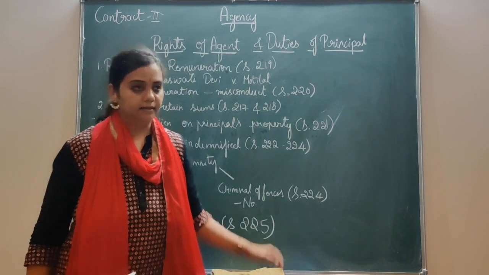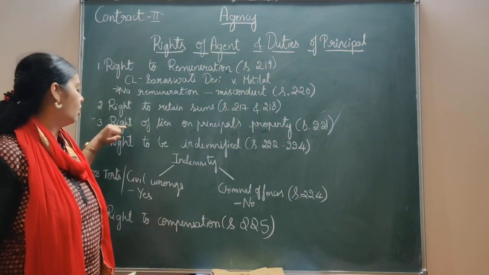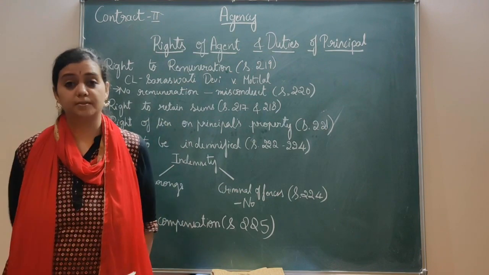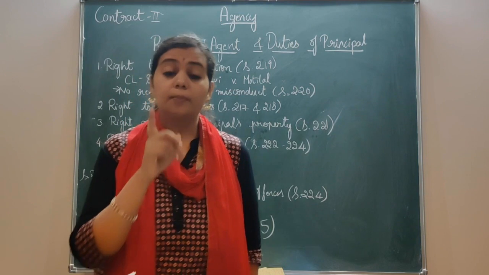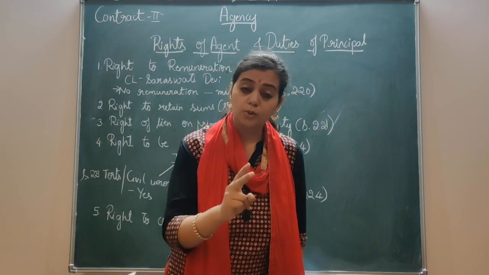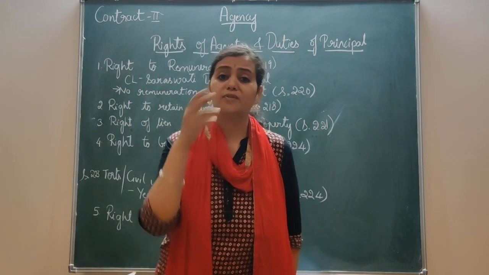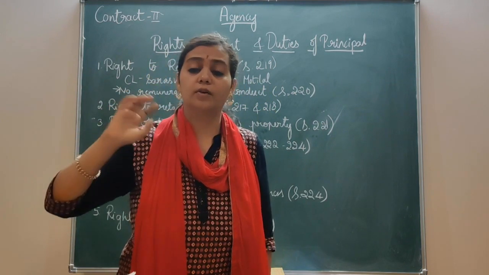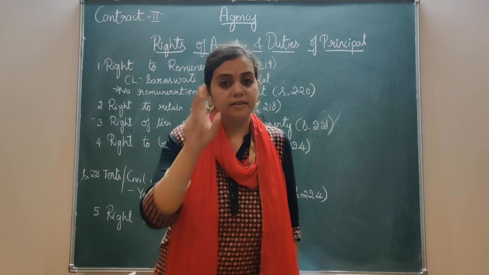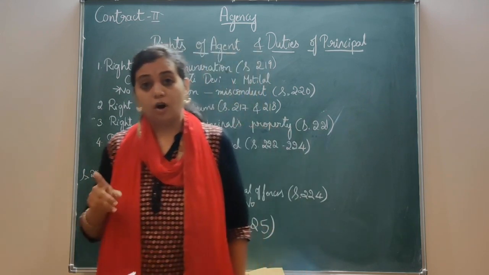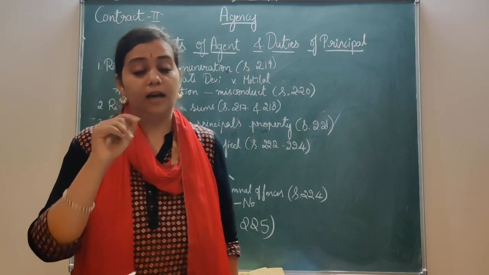So these are the conditions when the right of lien on the principal comes to an end. Point number one is it comes to an end when the possession is lost. Point number two is when he extinguishes the right by waiver. He says that no, I'll waive off this right, I don't want this. And in the third case, when there is a special contract saying that no, I'm okay.